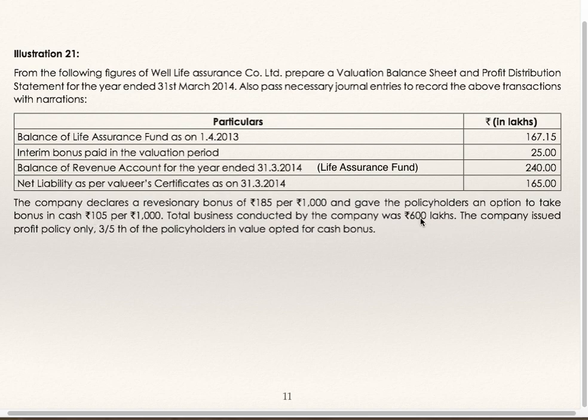Total business is 600 lakhs and 3/5 of the policyholders opted for cash bonus. That means remaining 2/5 opted for reversionary bonus. Net liability 165. Life assurance fund balance 240 as on 31st March 14.